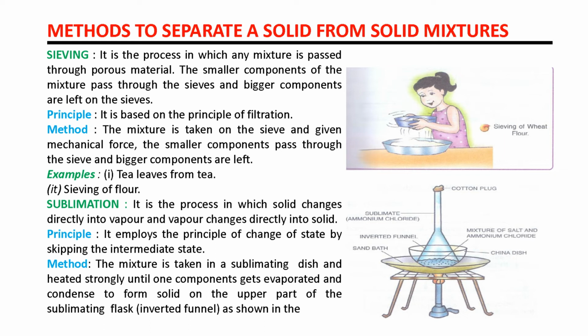So there is a porous material, the smaller components of the mixture pass through the sieve and the bigger components are left on the sieve. Principle: it is based on the principle of filtration. This point is to be remembered, that sieving is based on the principle of filtration. Method: the mixture is taken on the sieve and given mechanical force. The smaller components pass through the sieve and bigger components are left. Example: tea leaves from tea.